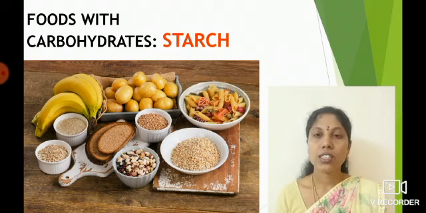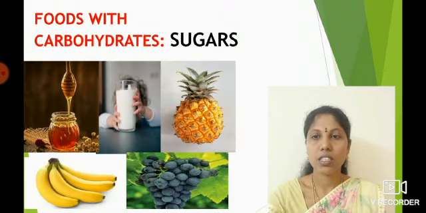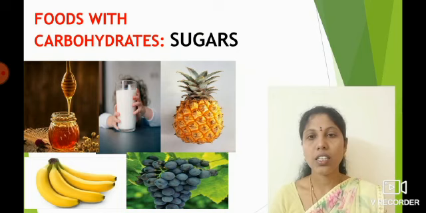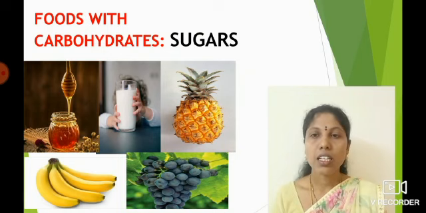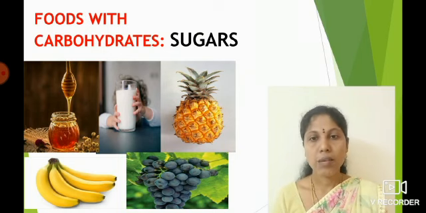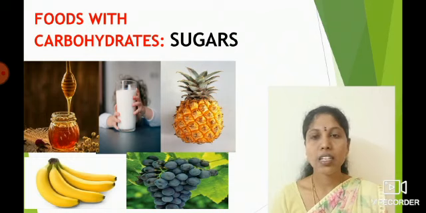So, this starch content food is important to our body because it is rich in carbohydrates. Look at this, children. Food with carbohydrates that are sugars: honey, milk, pineapple, bananas and grapes have carbohydrate rich food that has sugars.